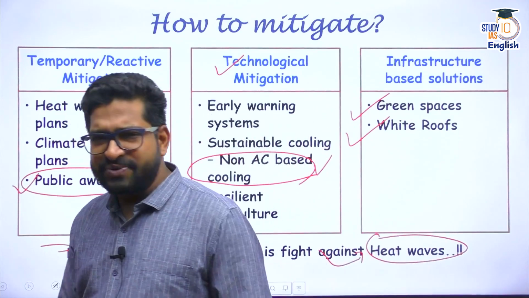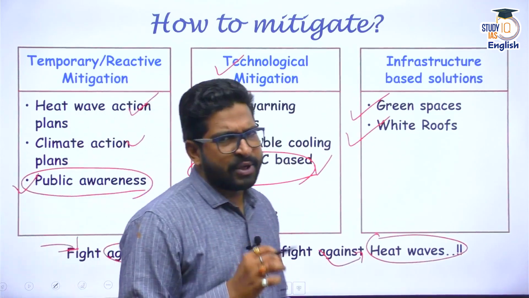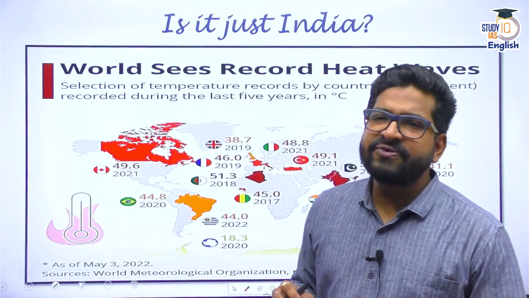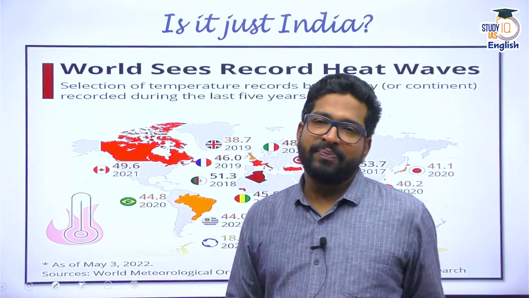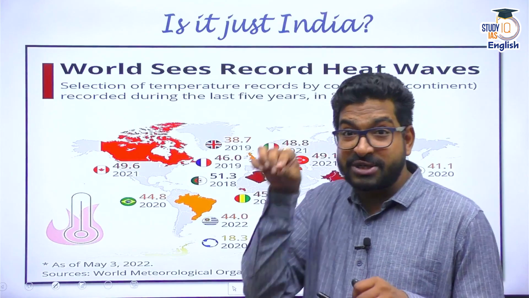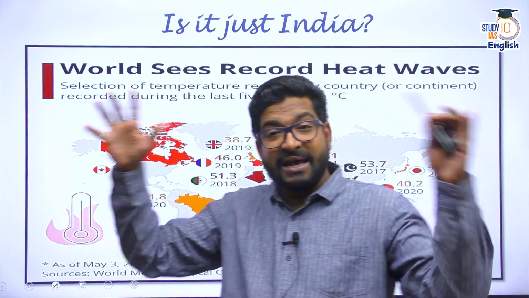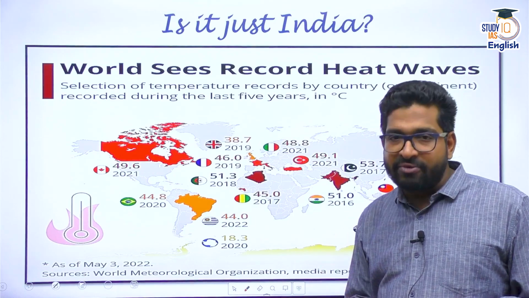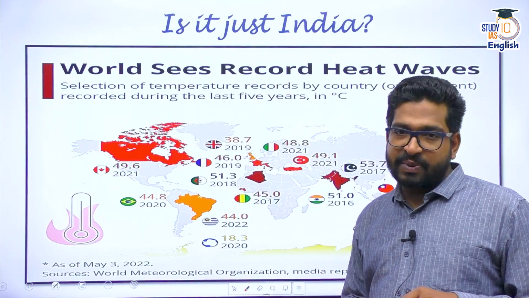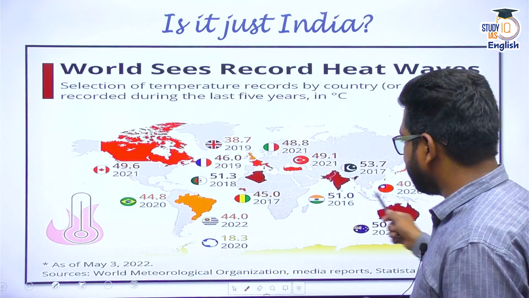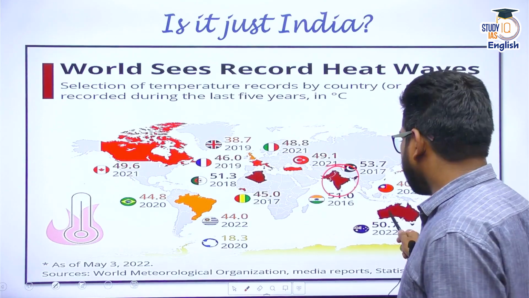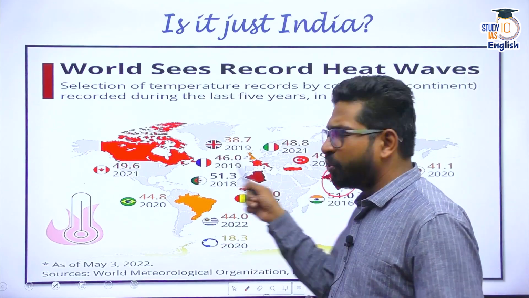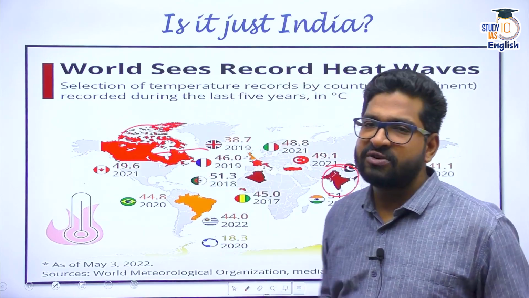Now let me end my discussion with another thought, because everybody thinks that it's just a phenomena in India. See, remember, solar radiation is not just specific to India. It's there everywhere. So the entire world experiences, especially the tropical regions, they experience a lot of heat waves. It's not just India. Of course, India is there, but countries like Australia, Brazil, European countries, even Canada, they experience heat wave. They have their own definitions of heat wave.